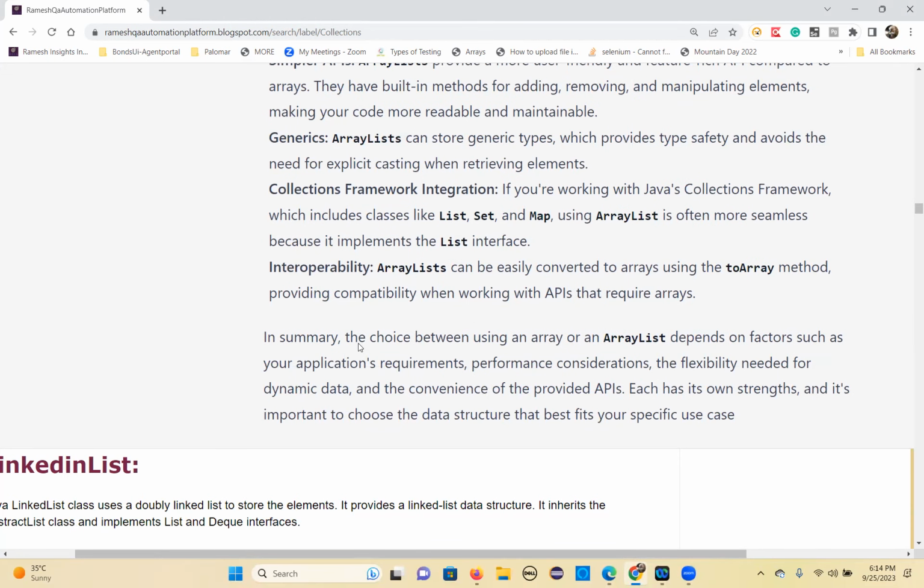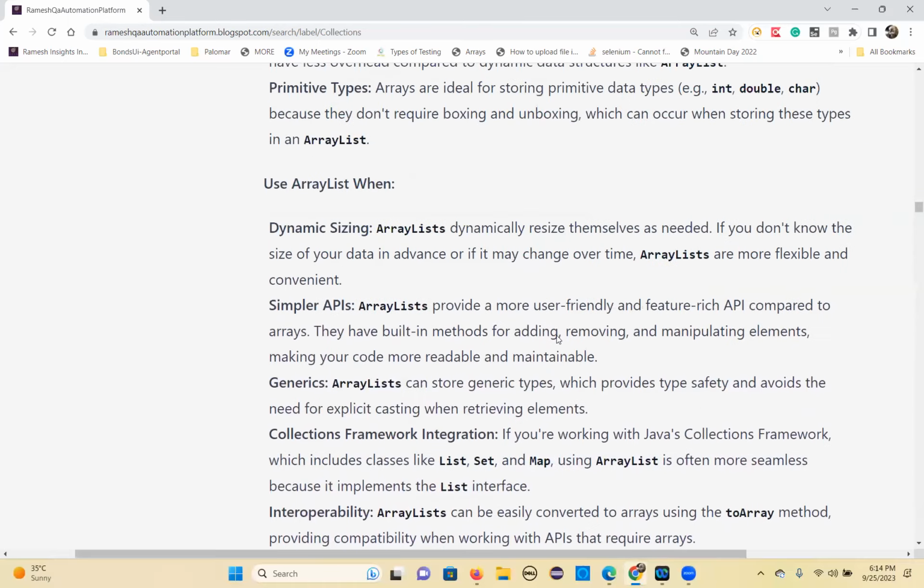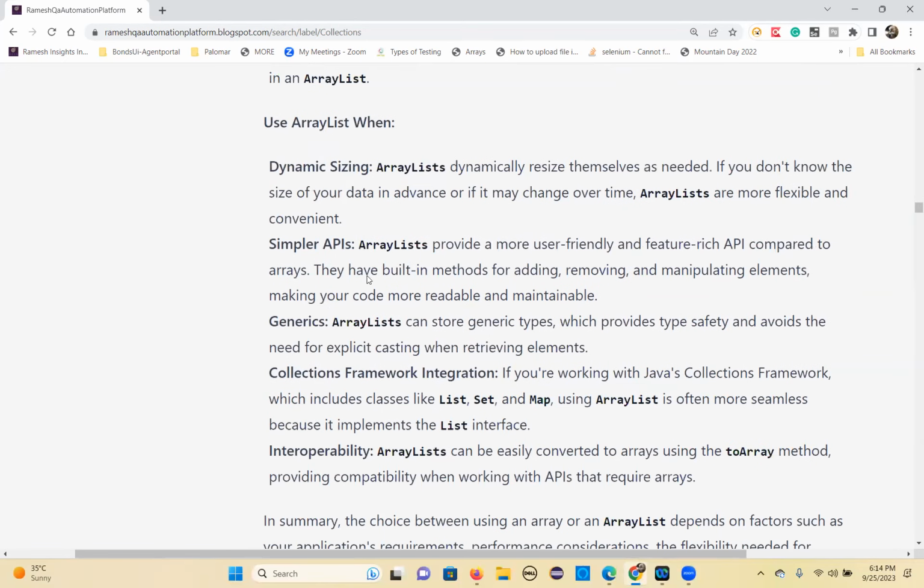Interoperability: an ArrayList can be easily converted to arrays using the toArray method. So there is compatibility when working with APIs that require arrays. These are the main reasons why you would go for arrays and when you can go for the ArrayList.